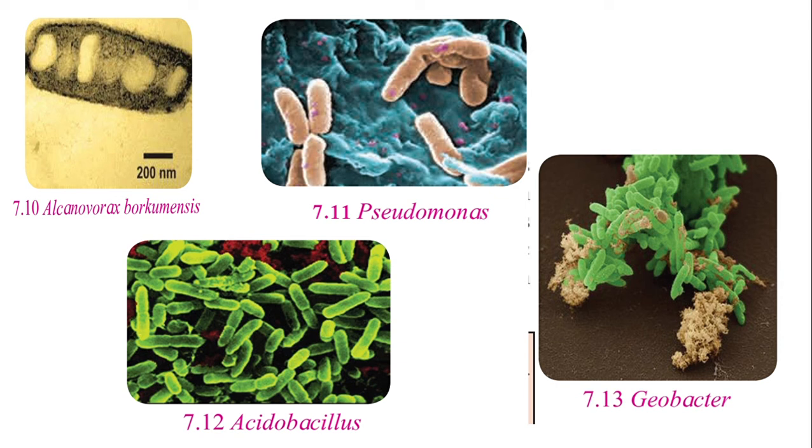Then the last part of this lesson is microbial inoculants. Now what are microbial inoculants? Some microbe-containing inoculants are produced by the process of fermentation. These inoculants are sprayed on seeds before sowing and some are released into the plants.